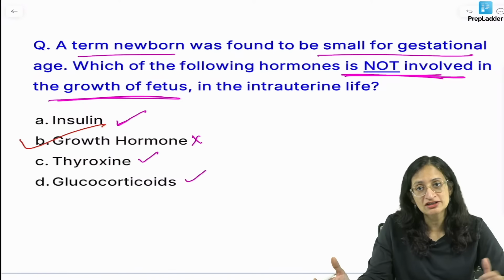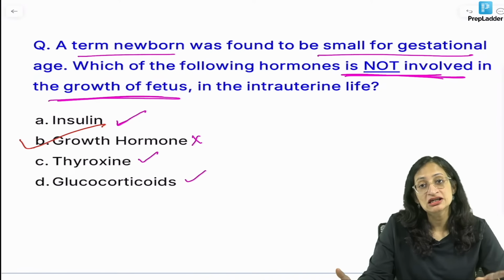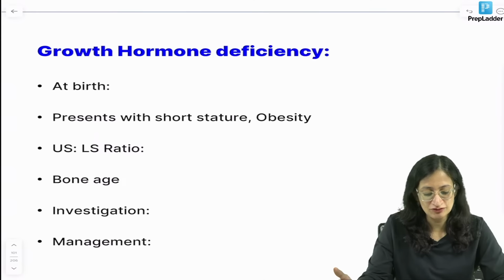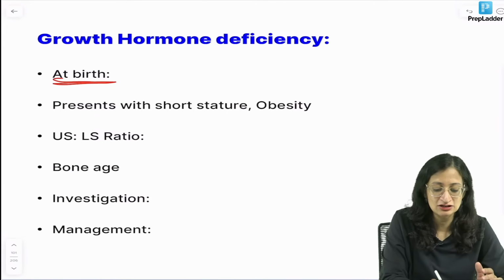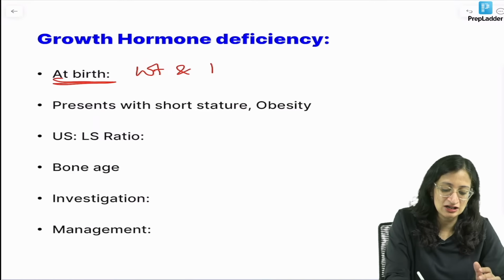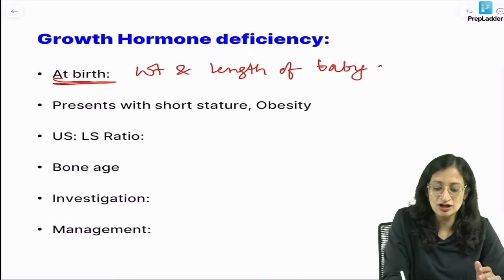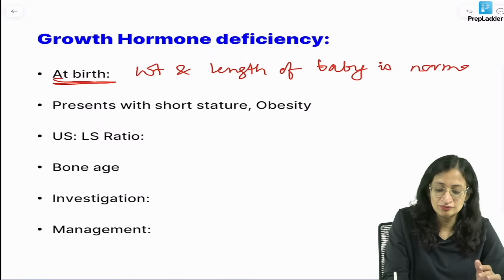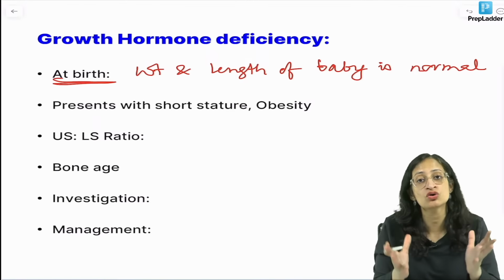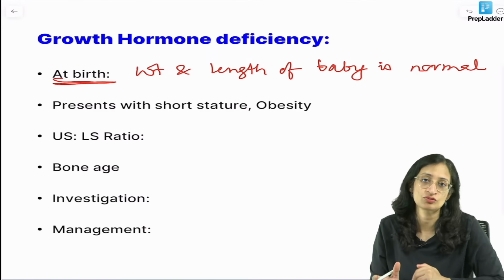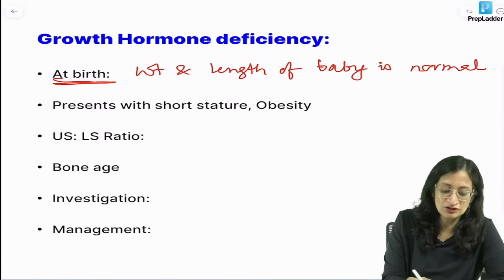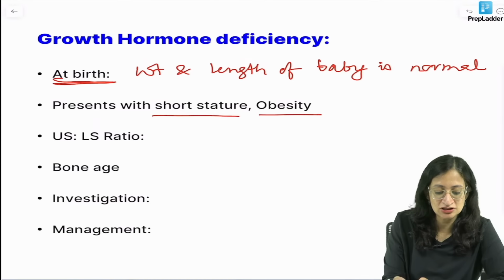And how do we get that evidence? Because even if a baby has growth hormone deficiency, at birth what will you find? At birth we will find that the weight and length of the baby are normal. That means in intrauterine life, the baby's weight or growth is not affected by growth hormone, right? So it will usually present with short stature, obesity later in life.